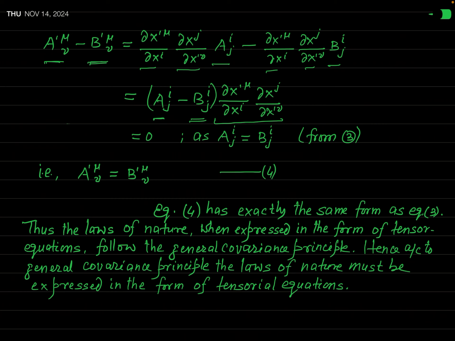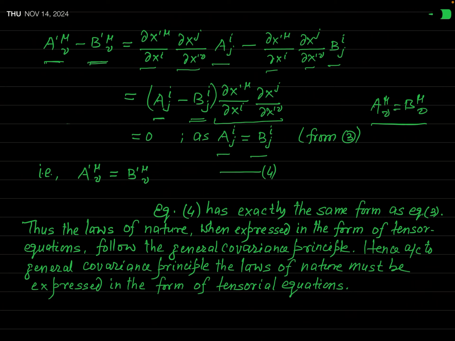These are the tensors in the unprimed coordinate system. But as our equation 3 says that a_μν is equal to b_μν, on this basis you can say that a_ij is equal to b_ij.